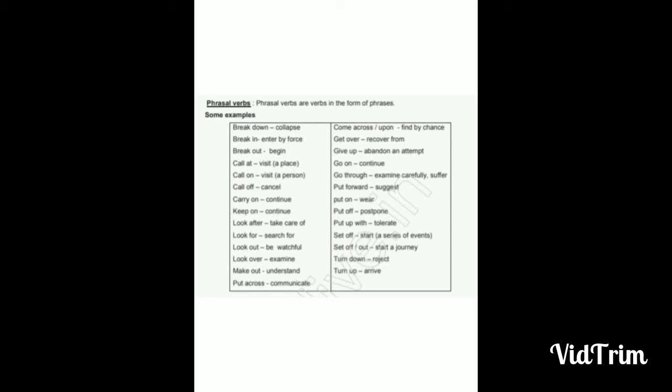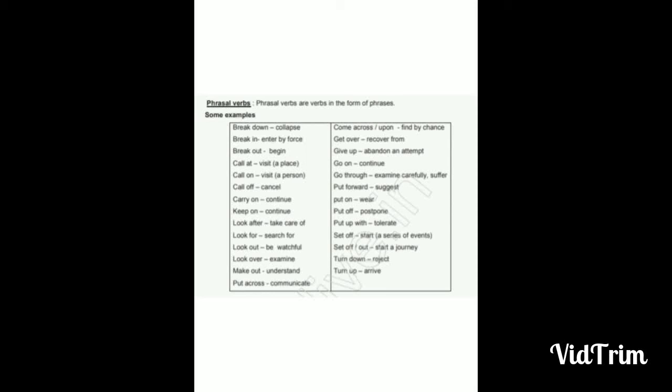Go on, that means continue. Next one is go through, that means examine carefully or to suffer. Put forward, that means suggest. Put on, that means wear. Put off, meaning postpone. Put up with, tolerate.